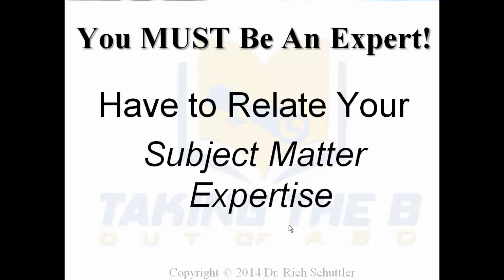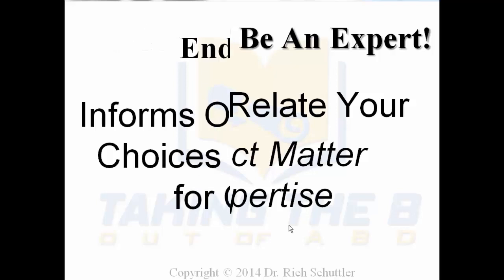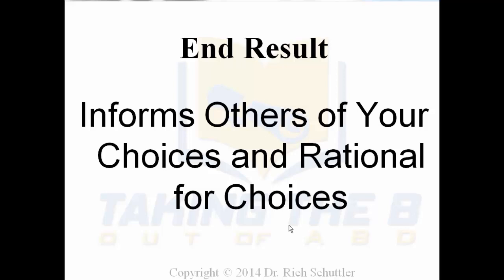As I continue to enforce in Chapter 3, you have to give evidence in your writing that you have some subject matter expertise, that you're able to relate what you're going to do, how you're going to do it, and the rationale for what you want to do. When you can ensure that all 3 of those are there, you're going to have a very good proposal and it's going to get approved. The end result is that your Chapter 3, along with the other chapters in your proposal, is going to inform others of your choices and rationale for your choices.